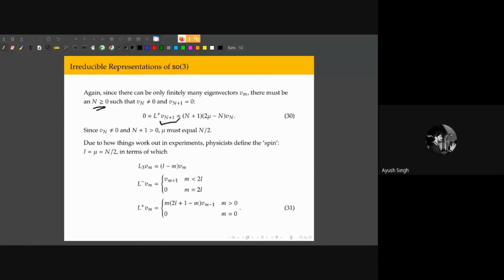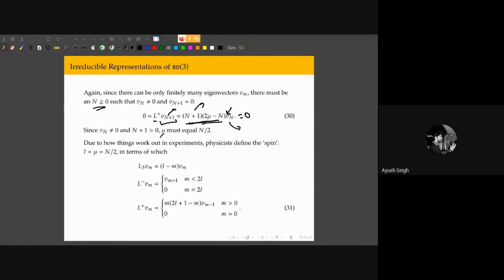But we can use the relation from the previous slide to write this, to relate the (n plus 1)th vector to the nth vector, right? Since we're requiring this to be 0, and Vn is non-zero by hypothesis, and n plus 1 is definitely non-zero because n is greater than 0 and we're adding 1, the only choice we have is to put 2 mu minus n equal to 0, which tells us that mu must equal n by 2.